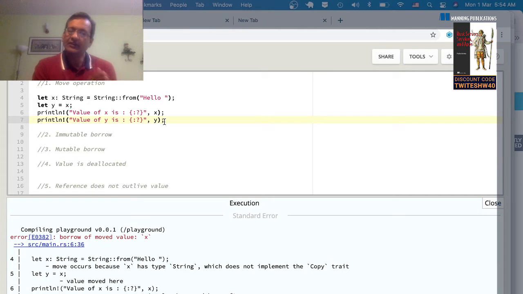That's a very, very powerful concept. In this case, x is the owner of the value, and when you move it, y becomes the new owner. This way, through the program, the compiler checks where all the values get assigned to, and that's an important aspect of Rust's ownership model.